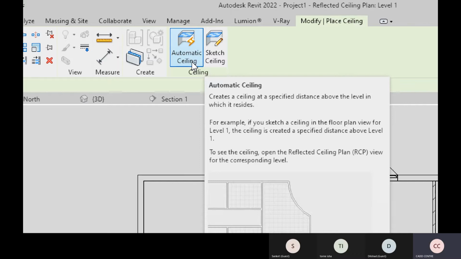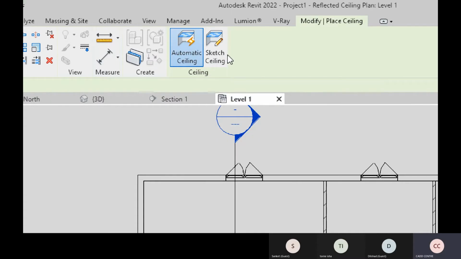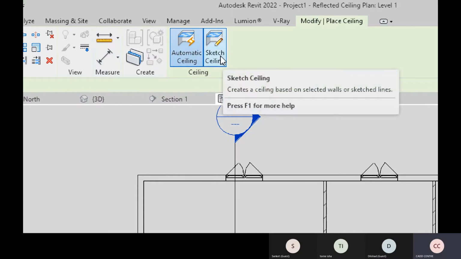But suppose your ceiling has patterns or shapes, it's not flat, it has multiple patterns, curve patterns, cut patterns, or a drop pattern. If you have a geometrical shape in your ceiling which is not straight, in that case you will take sketch ceiling.